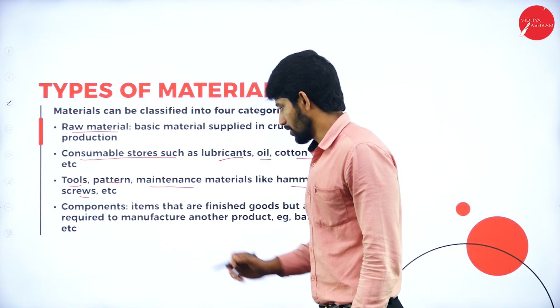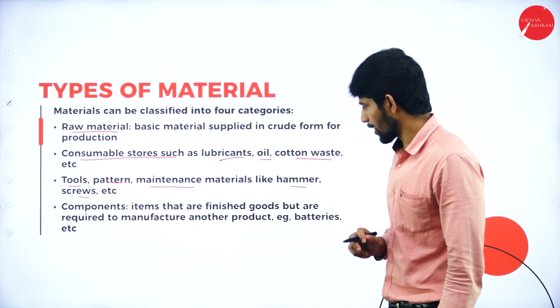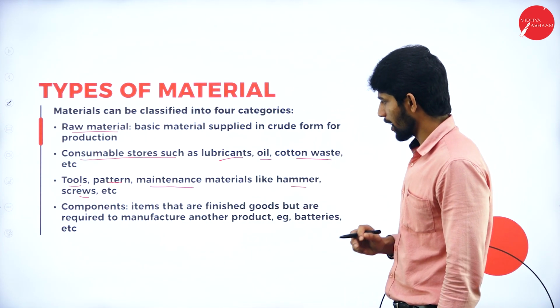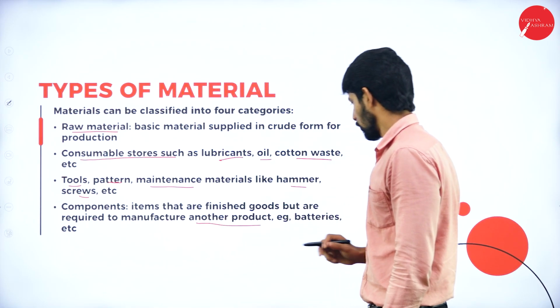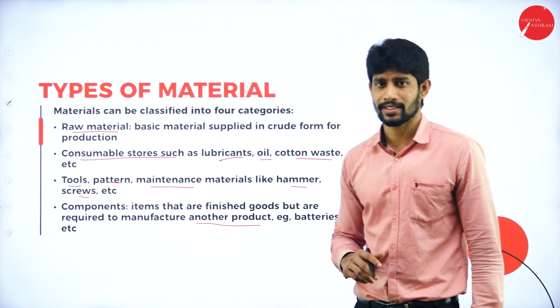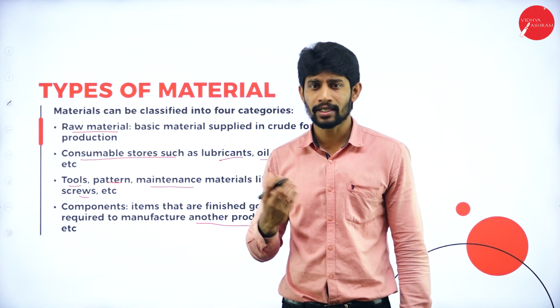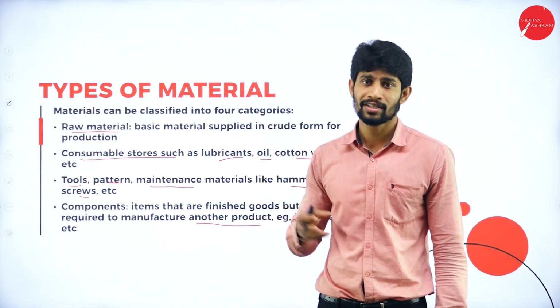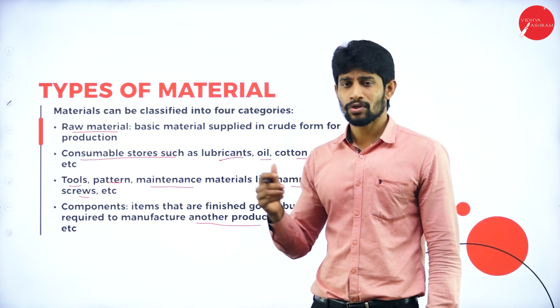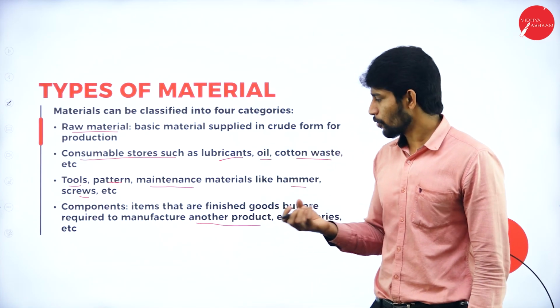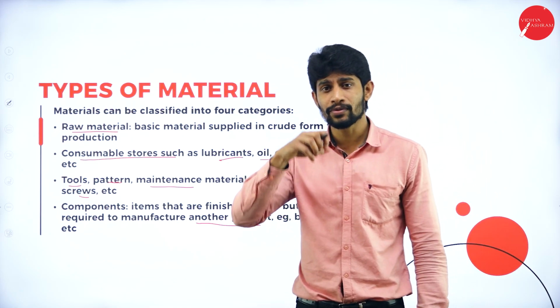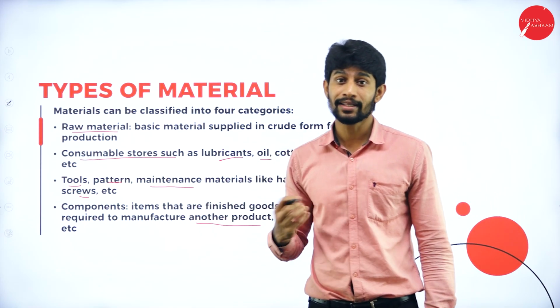Next, components. Components are items that are finished goods but are required to manufacture another product, example batteries, etc. Suppose if you are manufacturing a car, you require different components to manufacture a car. So you will be manufacturing a component where you will be using that component to produce another product.